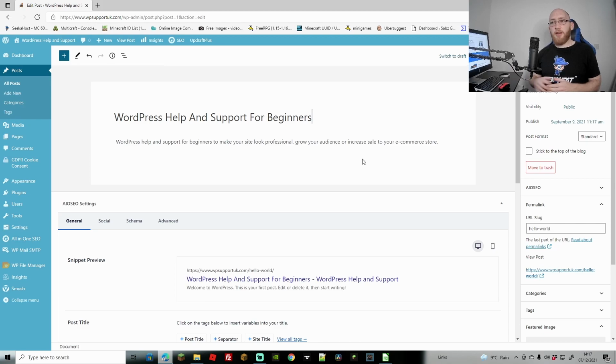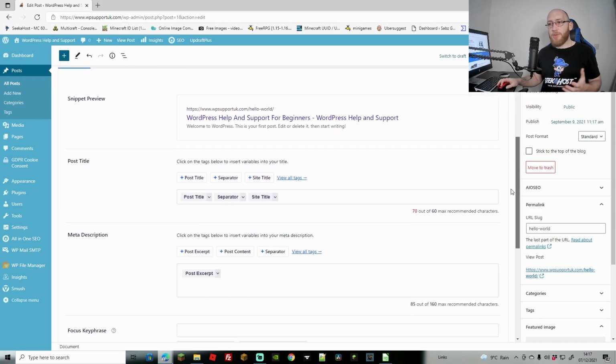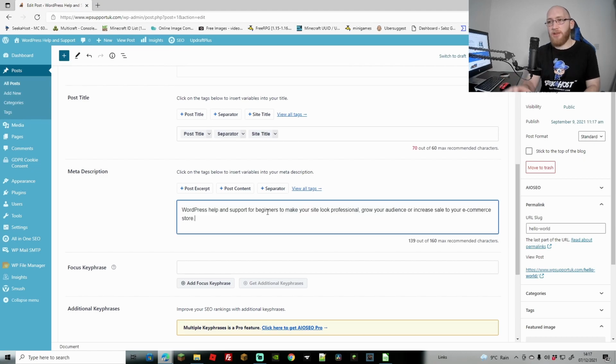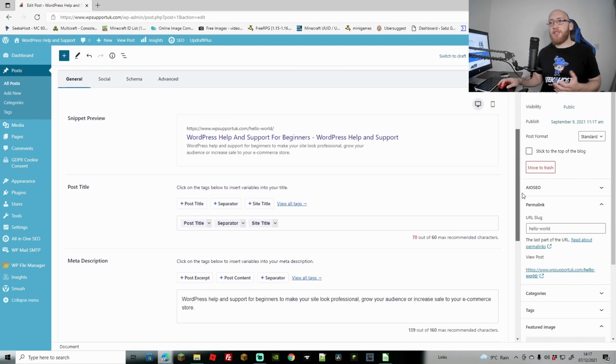So I've got my first line here, and like we spoke about previously, using the SEO plugin, we're also going to add this into the meta description. So then it's showing nicely when people search it up.